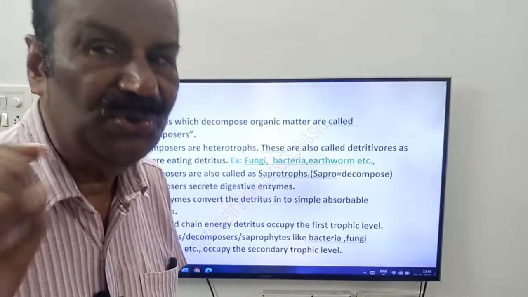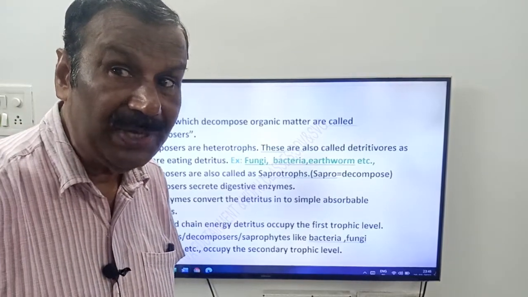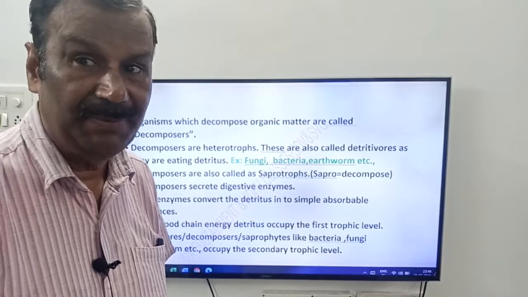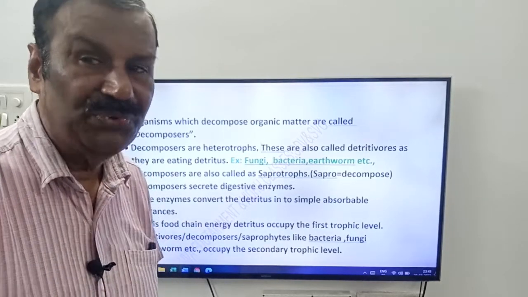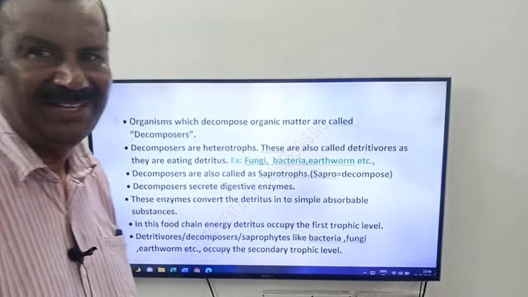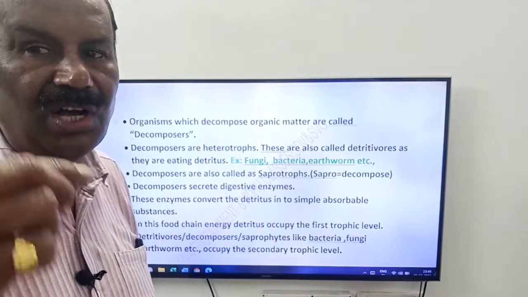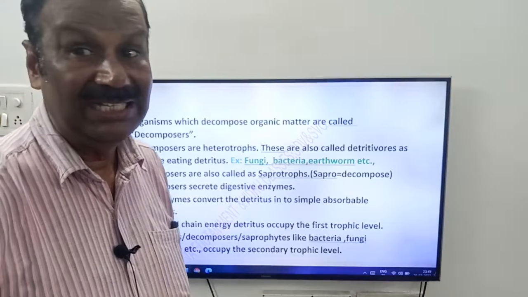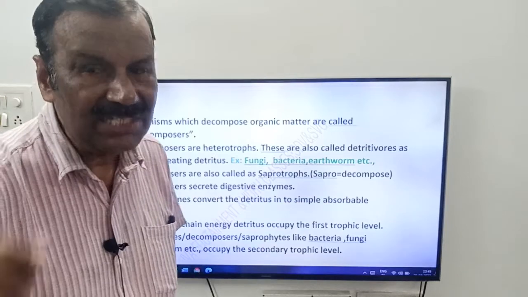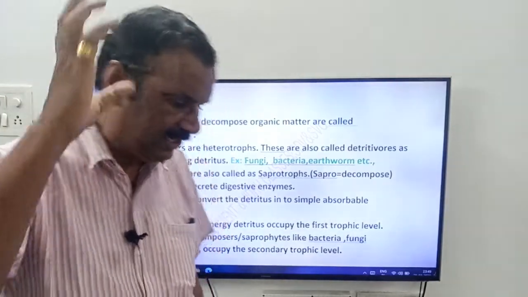See friends, in the detritus food chain, detritus occupies the first trophic level. As of now we discussed the grazing food chain and parasitic food chain. In those two food chains, the first trophic level is occupied by the producers. But in the detritus food chain, the first trophic level is occupied by detritus, that is dead organic matter of the organisms.